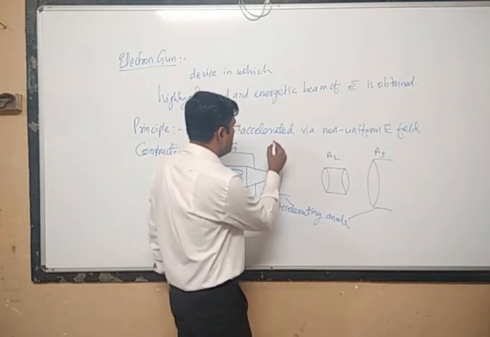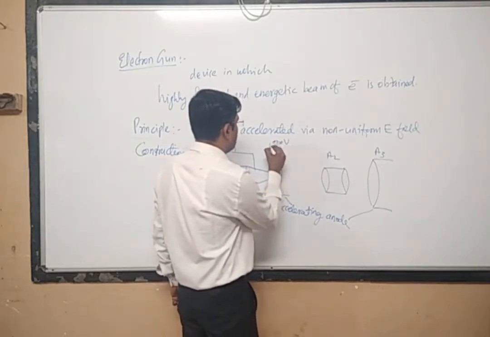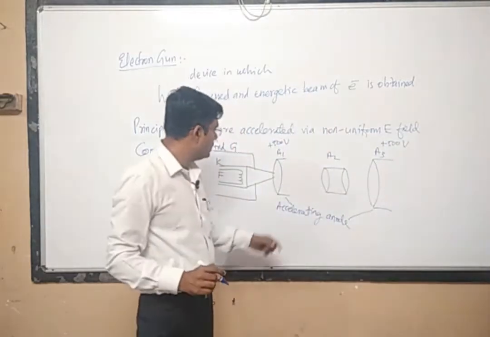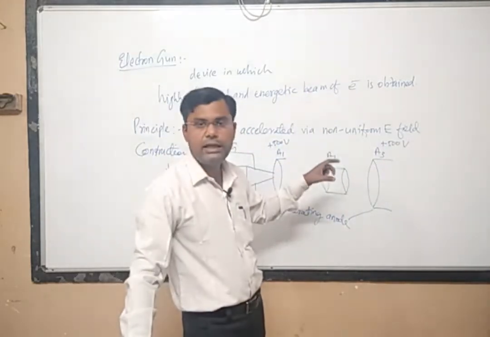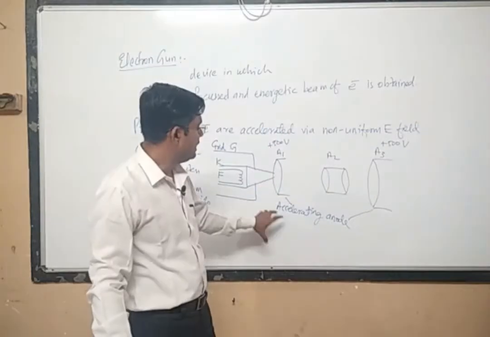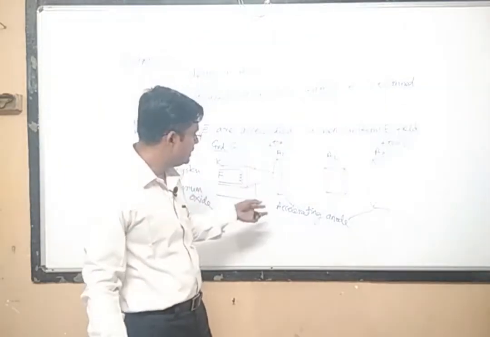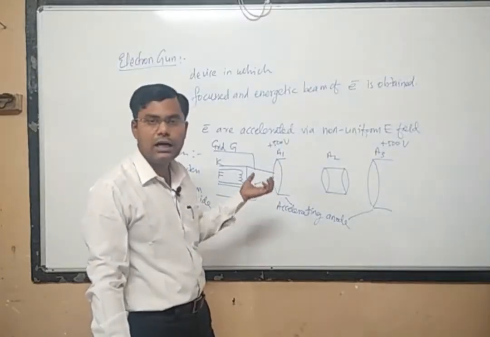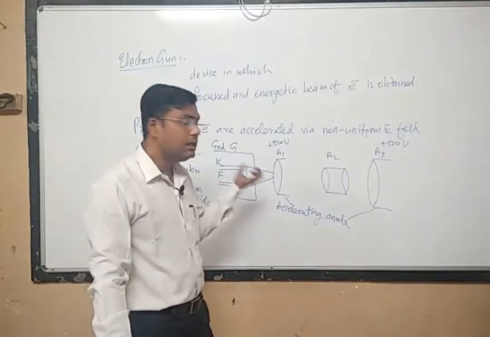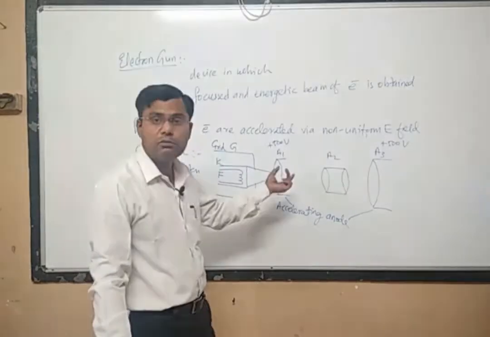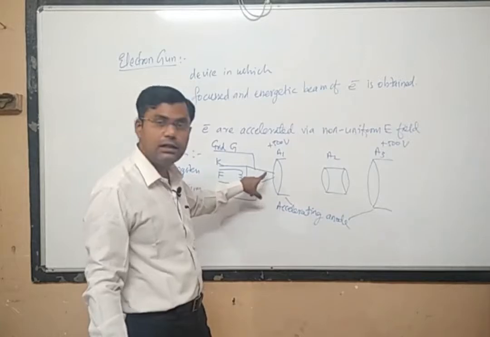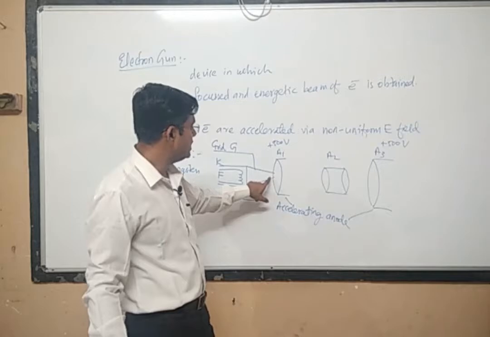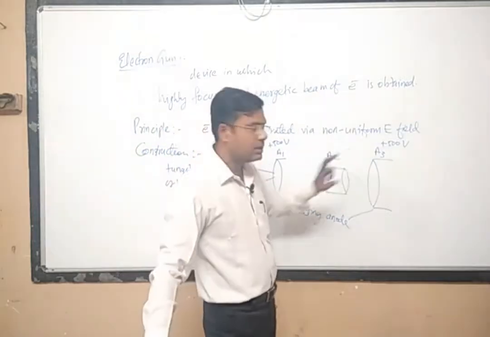They will have a potential of some plus 500 volts here and plus 500 volts here. So both these electrodes A1 and A3 will be at very high positive potential, and they are called accelerating anodes. Why are they called accelerating anodes? Because the job of these cylinders is to accelerate the charged particles, the electron beam, because here the charged particles are electrons, since we are only generating electrons. So these are our charged particles, and they will be accelerated.